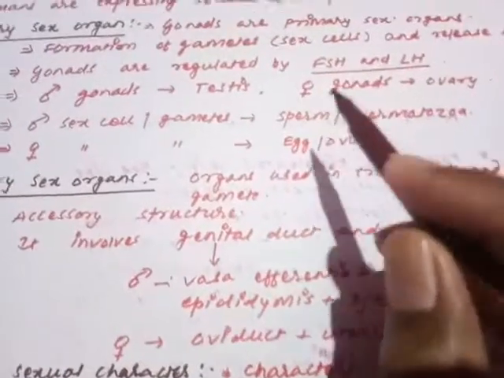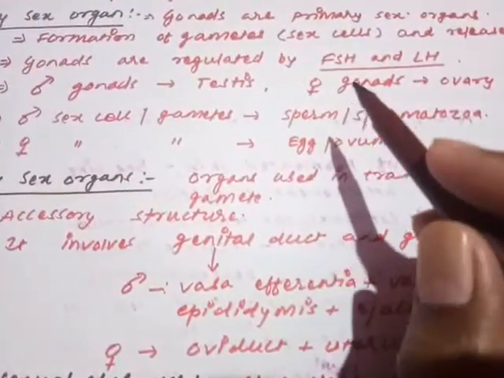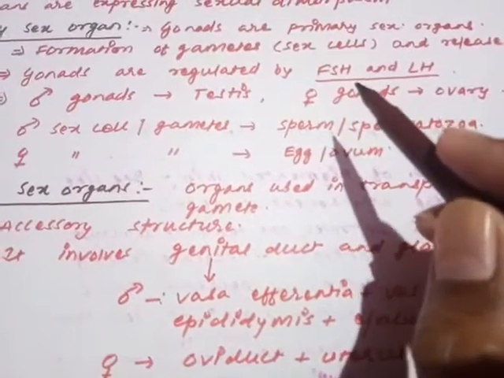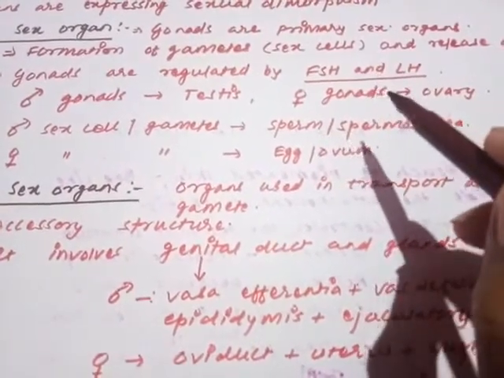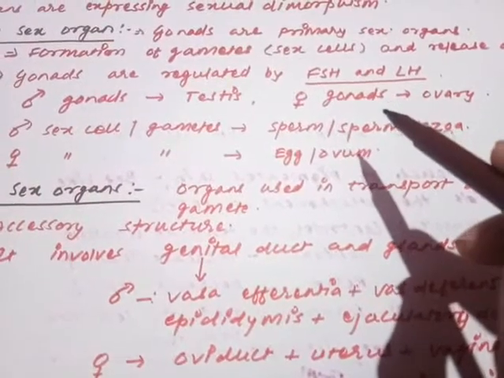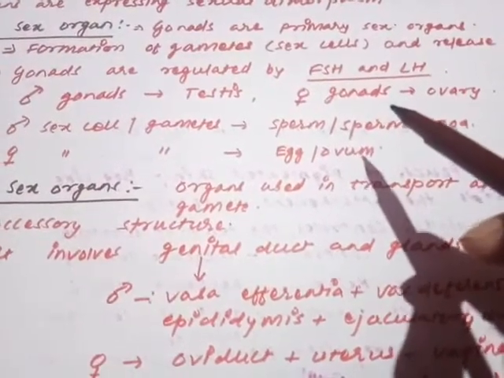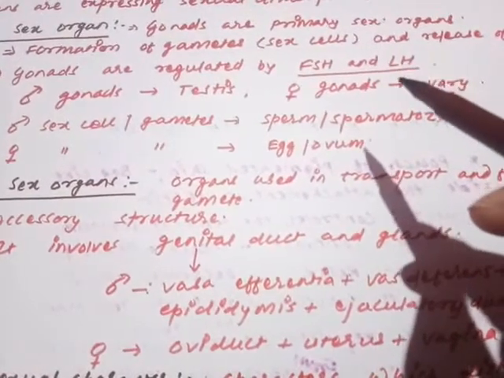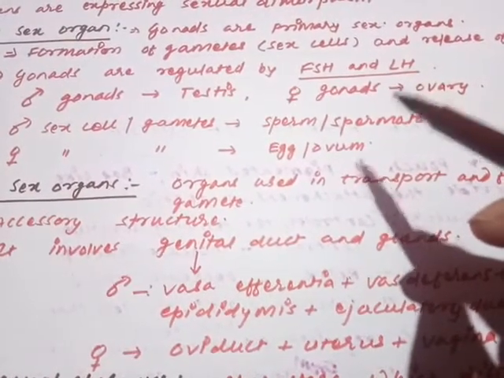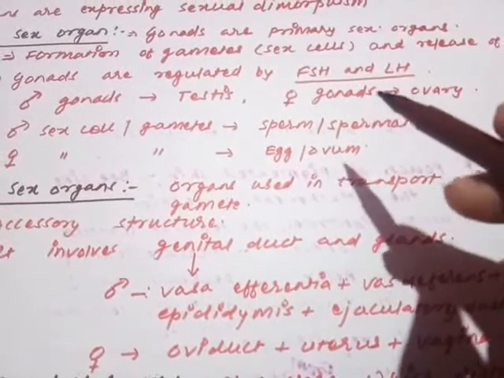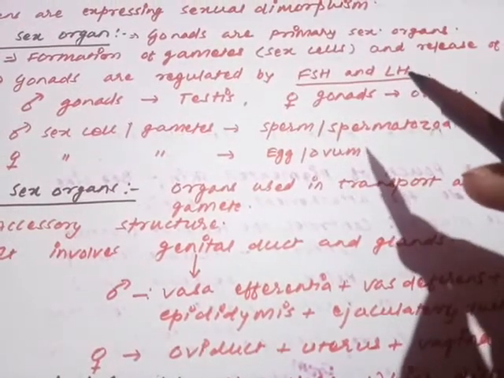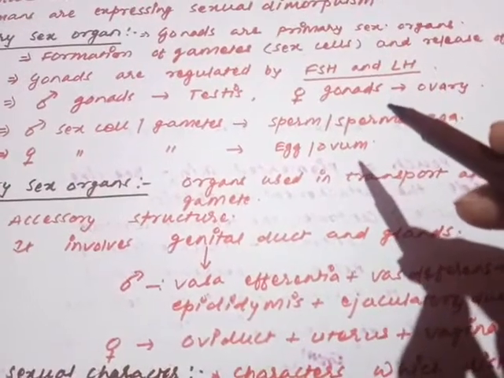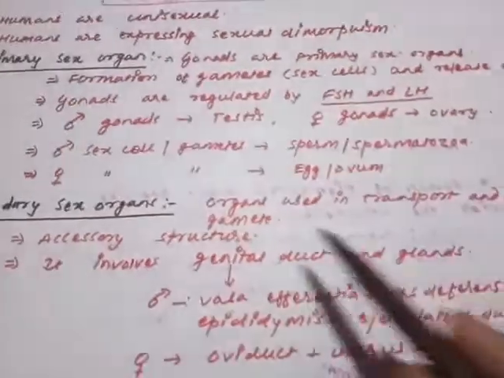These gonads or sex organs are regulated by some hormones like FSH and LH. FSH, follicle stimulating hormone, and LH, the luteinizing hormone. Don't get confused whether FSH is present only in the male or only in the female. It is responsible for the development, maturation and regulation of both gonads, whether it is the male gonad or the female gonad.